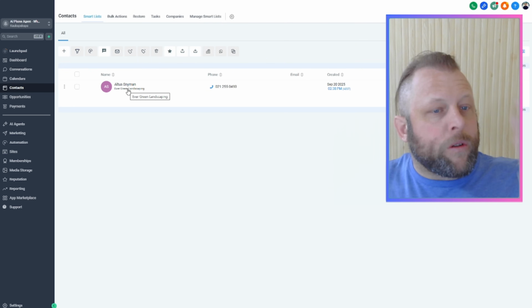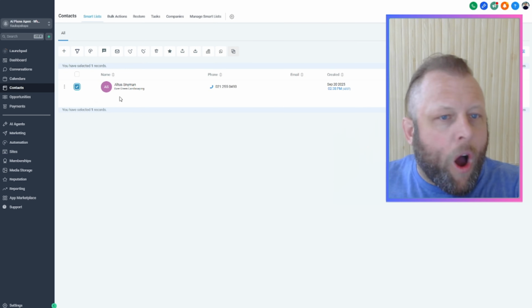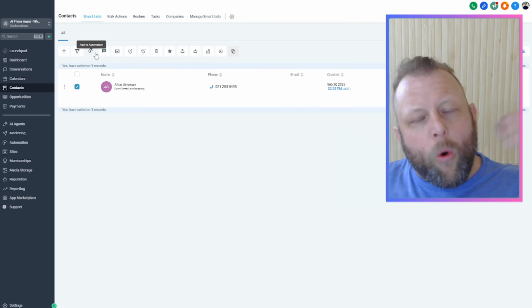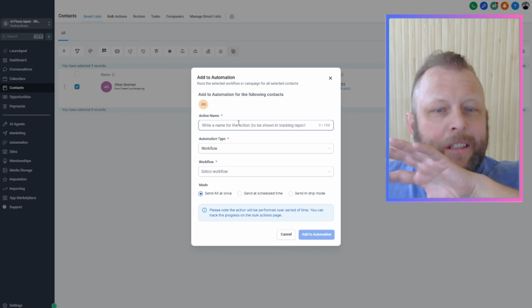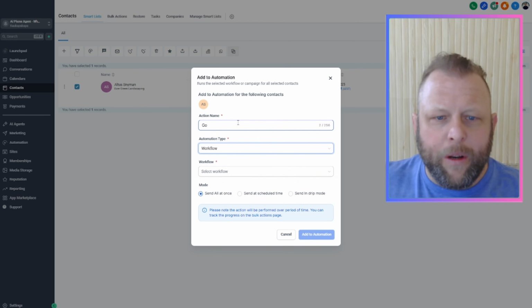Really important because it works off the business name. So we're going to select it all, select as many as you want, obviously. And if you're going to do this for real, we're going to go to automations, add all your contacts in there. Don't worry about drip. It's built into it for us. We're just going to hit the go in here.